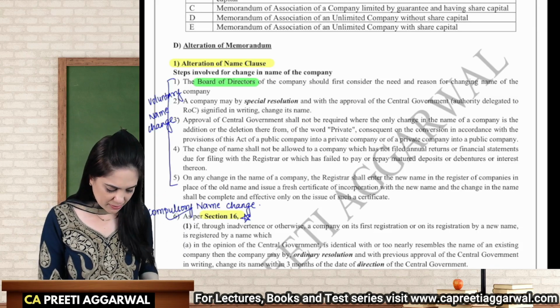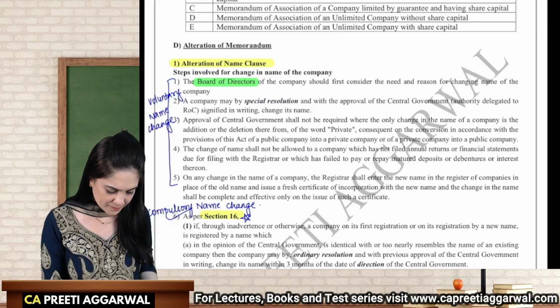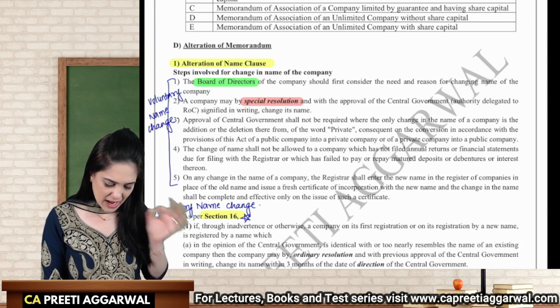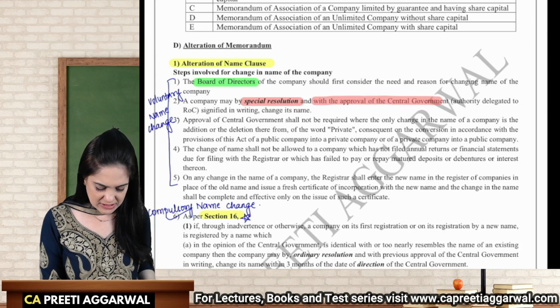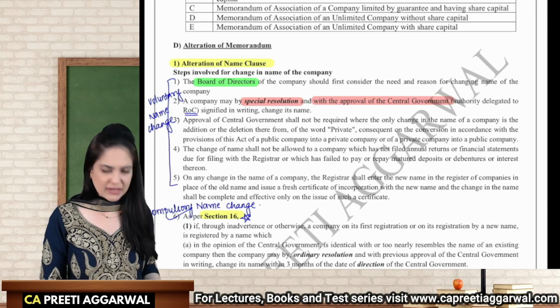Then they will hold the general meeting. The company will pass a special resolution. So this is the key word. We need to pass a special resolution. They will pass a special resolution, and you also need the approval of the central government. However, the authority is now delegated to ROC. Specified in writing, they will then change the name.